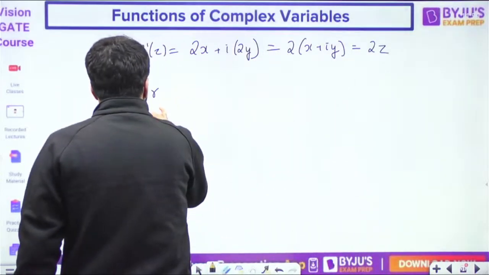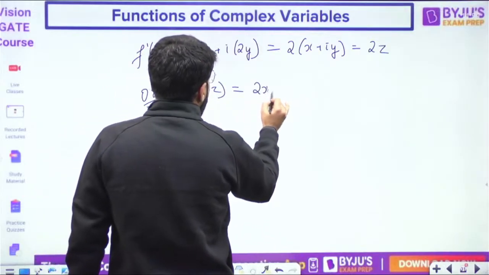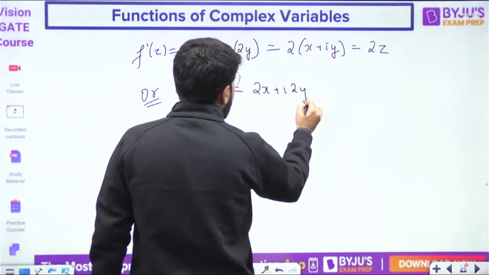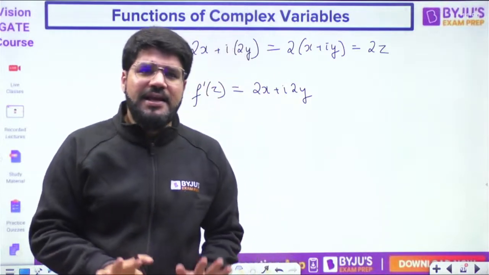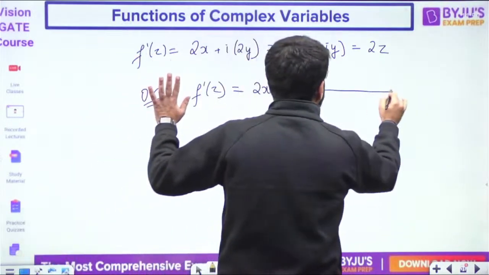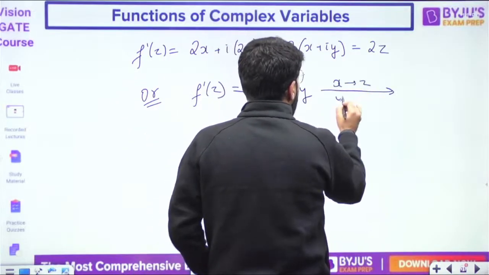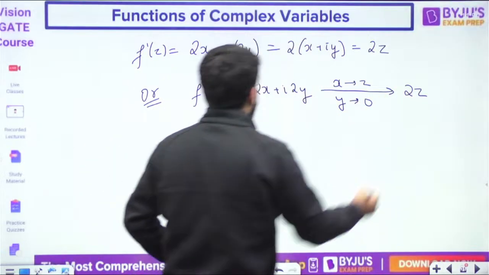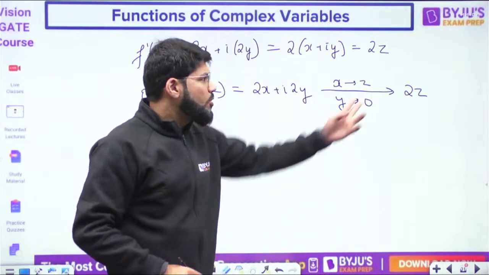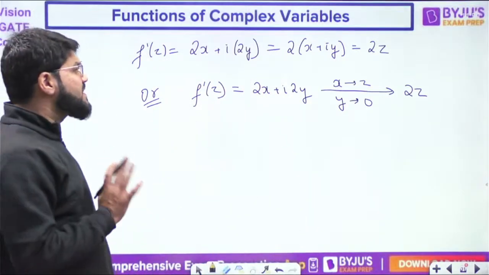If you are not able to collect the z directly, what can you do? If the question gives an analytic function, you can apply the Milne-Thomson theorem. The Milne-Thomson theorem says replace x by z and y by 0. So if you replace x by z, it becomes 2z, and you replace y by 0, so ultimately you get 2z.